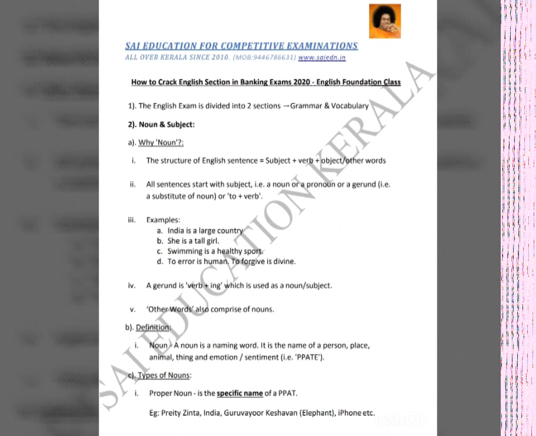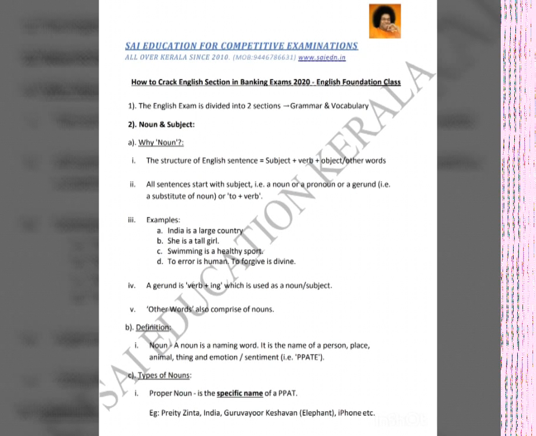So all sentences in English start with a subject. A subject can be a noun, a pronoun, a gerund, or a to plus verb formation. I'll explain what each is shortly. So what is a noun? A noun is a naming word. It is the name of a person, place, animal, thing, and emotion or sentiment. So I've used the acronym PPATE, that is person, place, animal, thing, and emotion or sentiment.